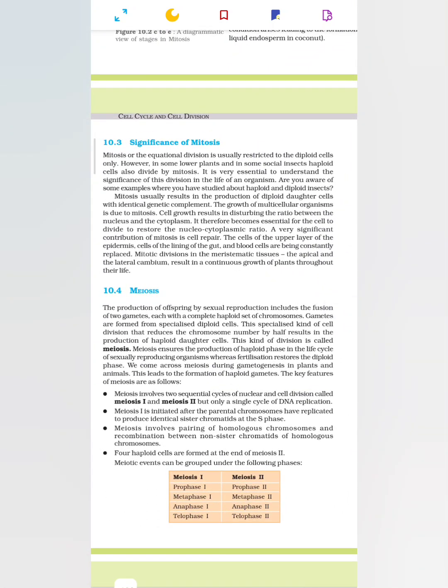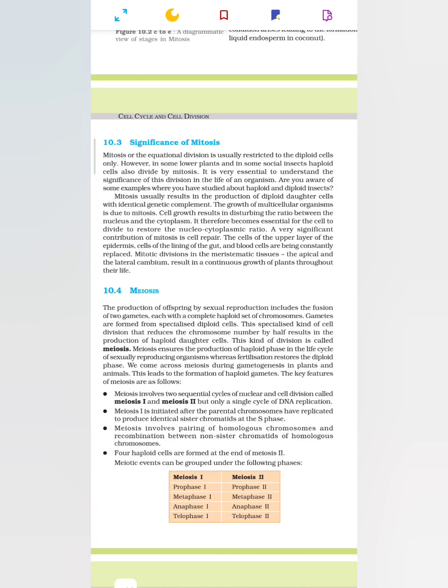10.3 Significance of mitosis. Mitosis or the equational division is usually restricted to the diploid cell only. However, in some lower plants and in some social insects, haploid cells also divide by mitosis. It is very essential to understand the significance of the division in the life of an organism. Are you aware of some examples where you have studied about haploid and diploid insects?